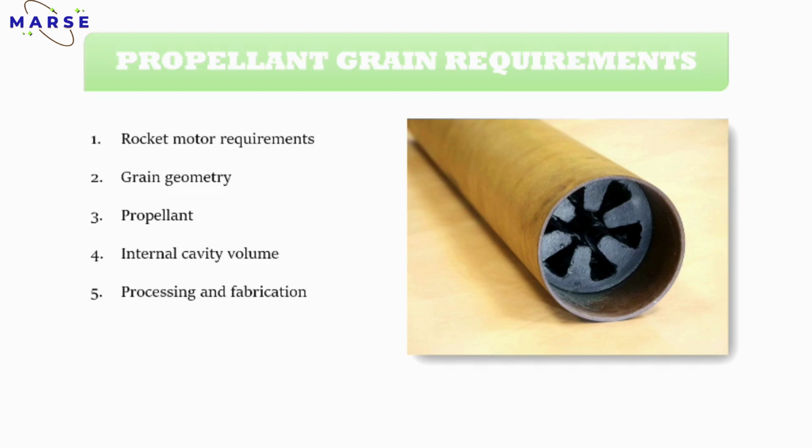Next one is the processing and fabrication. Fabrication means the motor part you have to fabricate according to all the diameters, all the parameters, length, then ID, OD. So you have to take care of that. You must see all these parameters and factors required for making a burn propellant grain. Got it?